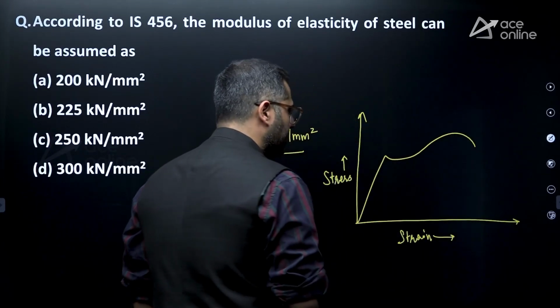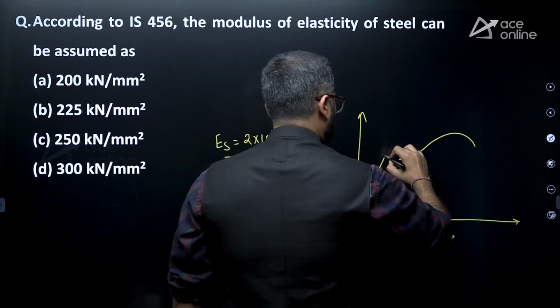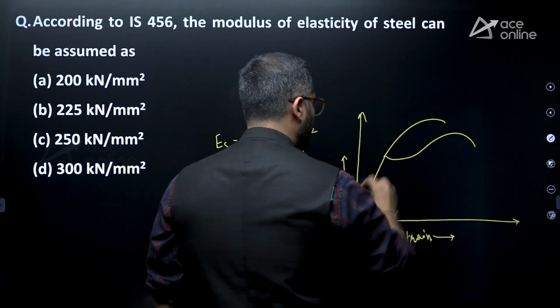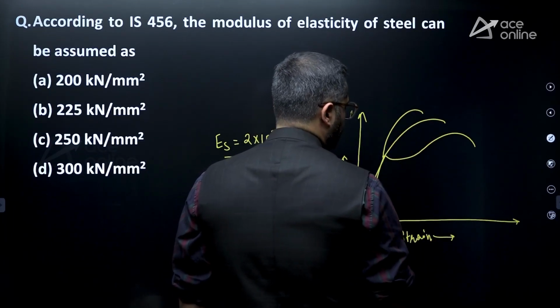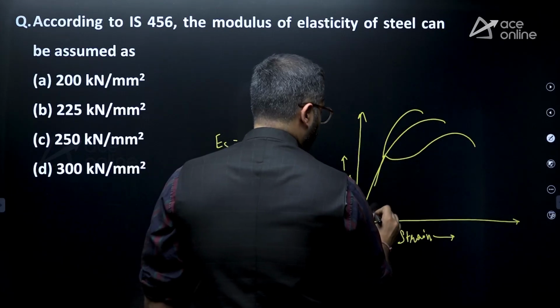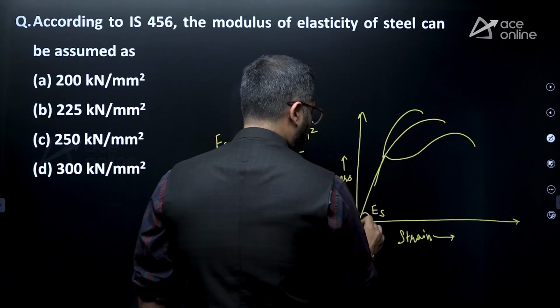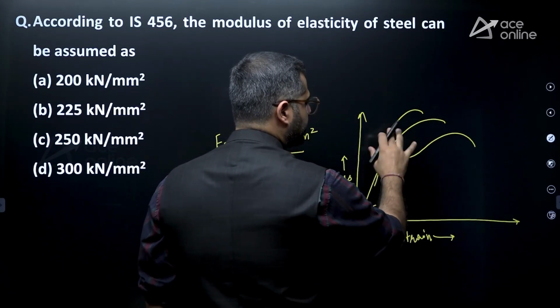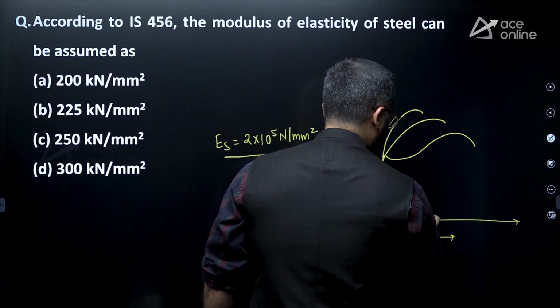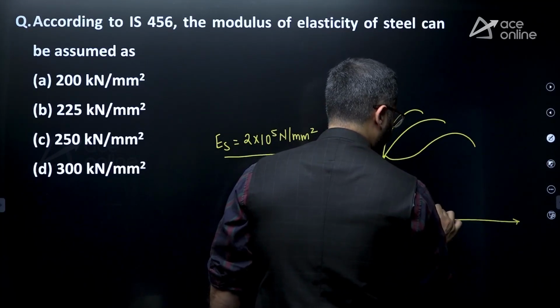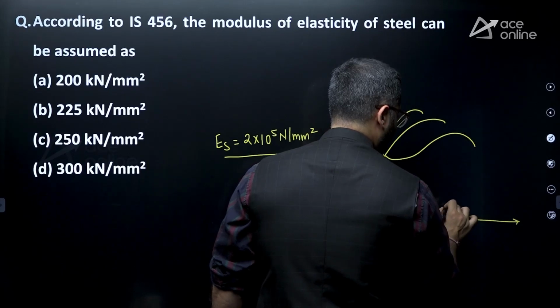So this is your low carbon steel stress strain curve. After that, this is medium carbon steel, and the topmost will be the high carbon steel. The modulus of elasticity is the slope at the origin for the curve, which is actually the same for all the three, right? So this is equal to nothing but 2 into 10 to the power 5 Newton per mm square.